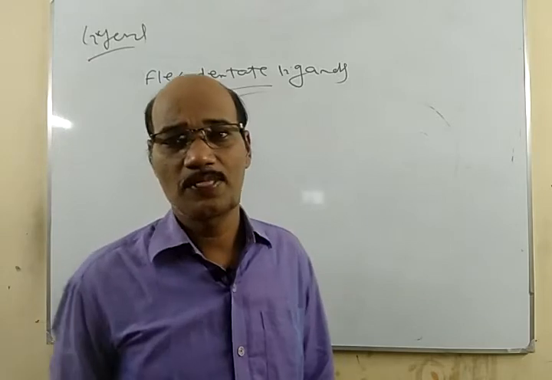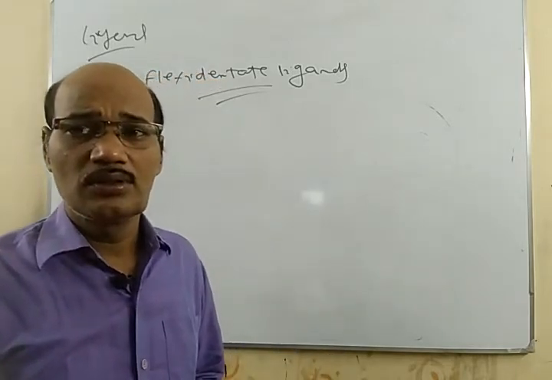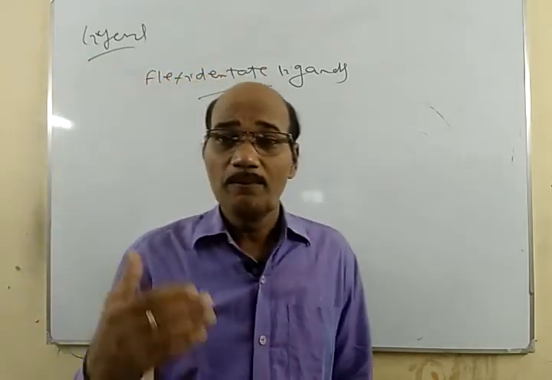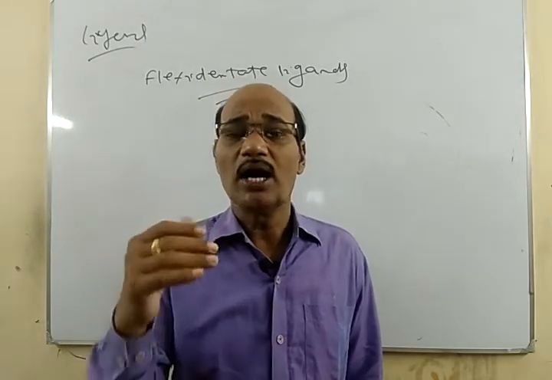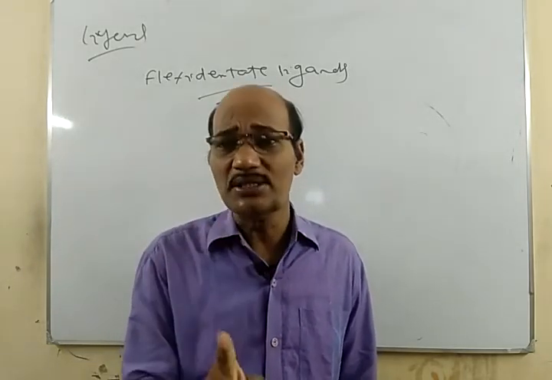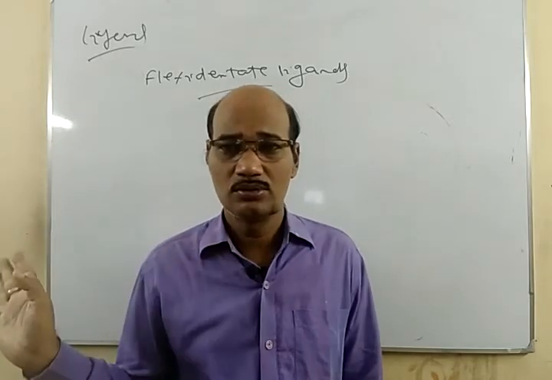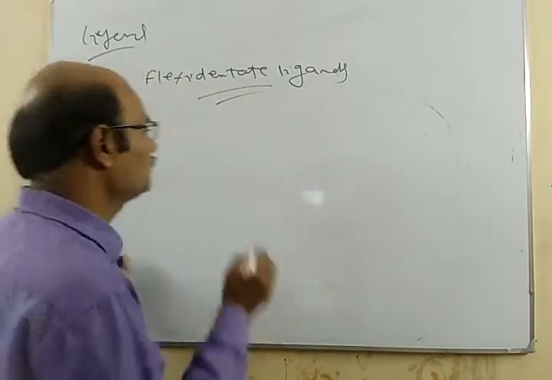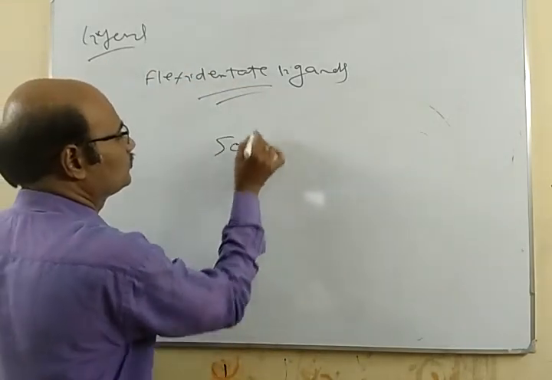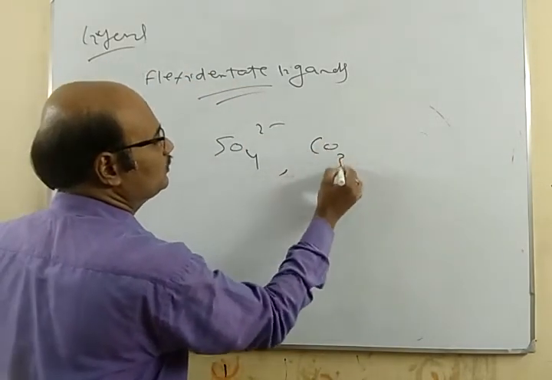Similarly, we have the flexidentate ligands. Here we have more than one donor site, but out of that only one acts as the donor atom always. Others are never used, like SO4 2 minus, CO3 2 minus.